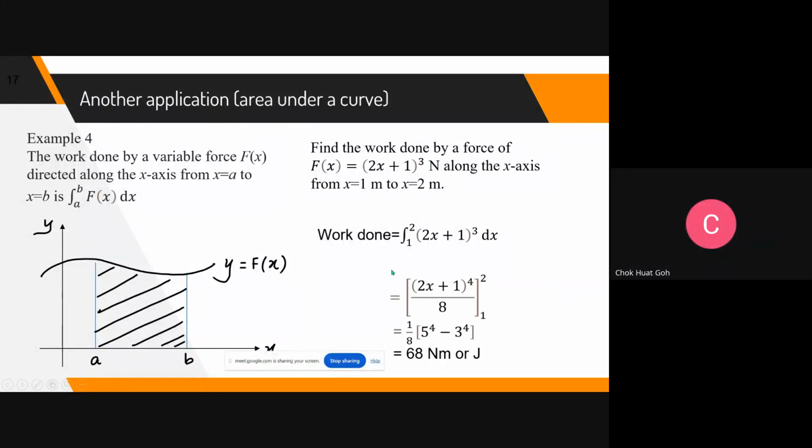So what we do is (2x + 1) to the power of 4 over 4, but because of the 2x, down here 4 times 2 becomes 8. Then you put in the limits and you get your answer. This is just to demonstrate the applications. Remember our title: what is integral calculus? Why do you need calculus? Because you want to do different kinds of integration to find the area under the curve.